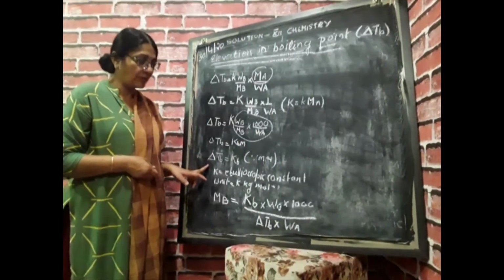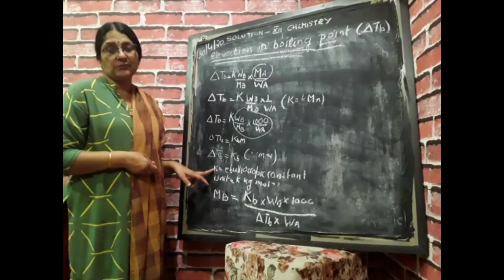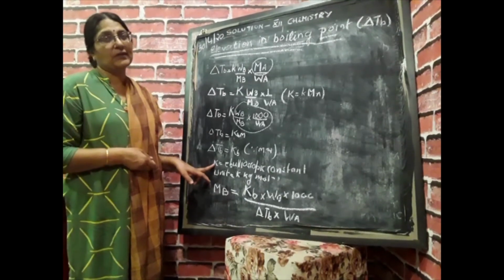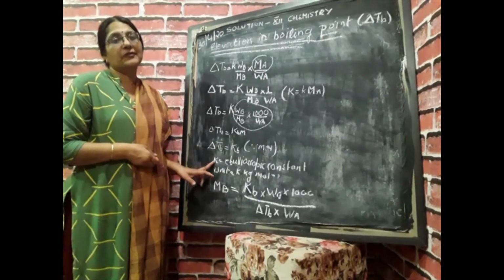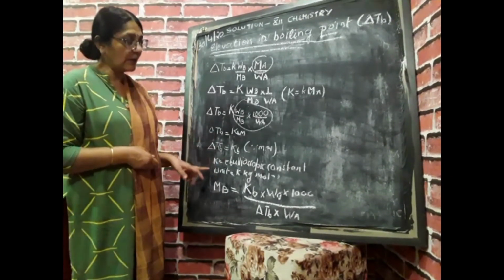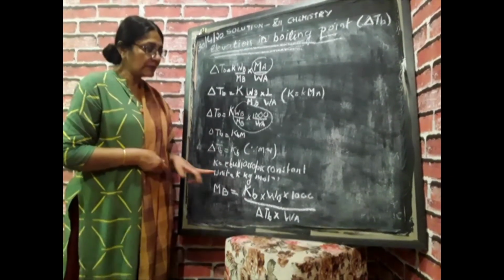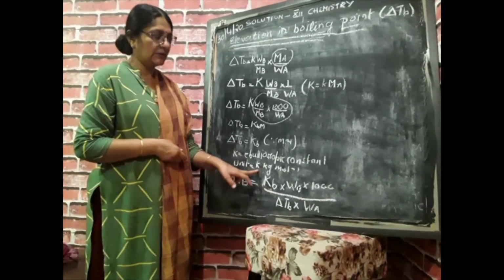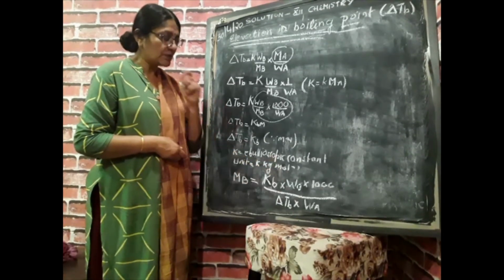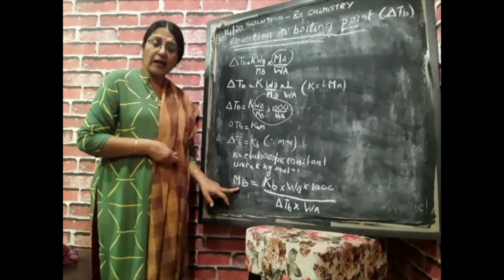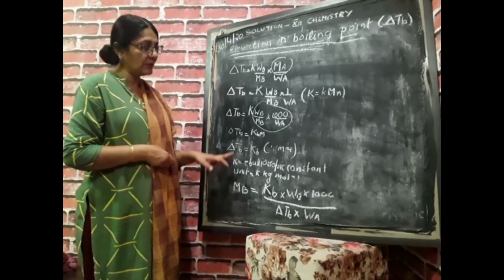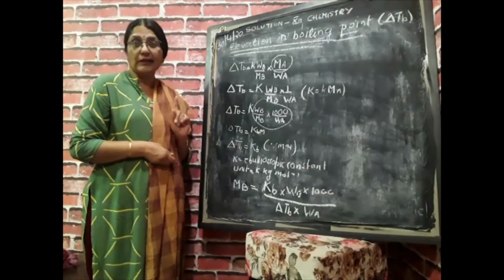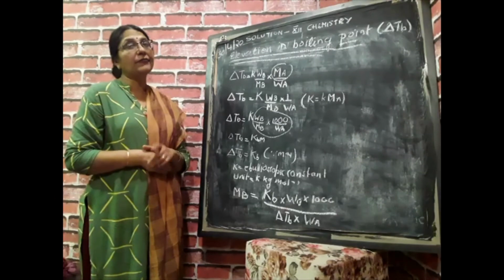You will write it is equal to the elevation in boiling point when the molality of the solution is 1, and it will fetch you half a mark. The unit you can tell yourself: it is Kelvin kg per mole. Since delta TB is directly proportional to molality, therefore elevation in boiling point is a colligative property.